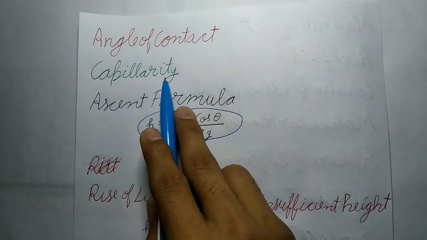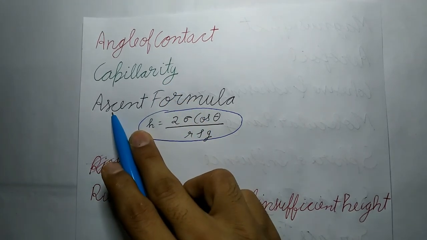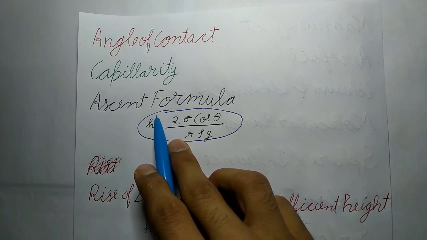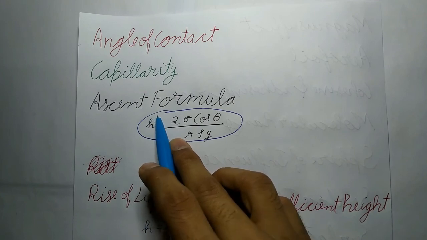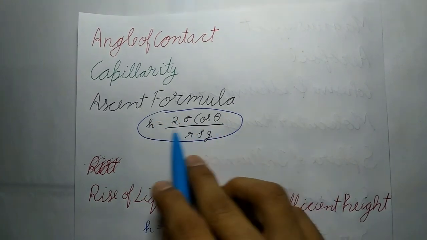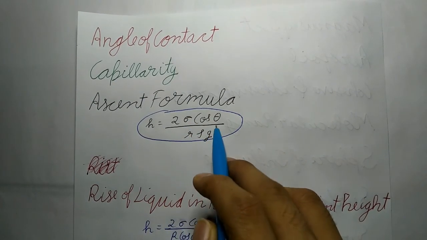Now, capillarity. A tube of very fine pore is called a capillary tube. The phenomenon of a rise or fall of a liquid in capillary tube is known as capillarity. Now, ascent formula. When a capillary tube of radius r is dipped in a liquid of density rho and surface tension sigma, the liquid rises or falls through a distance h, which will be equal to 2 sigma cos theta upon r rho g.